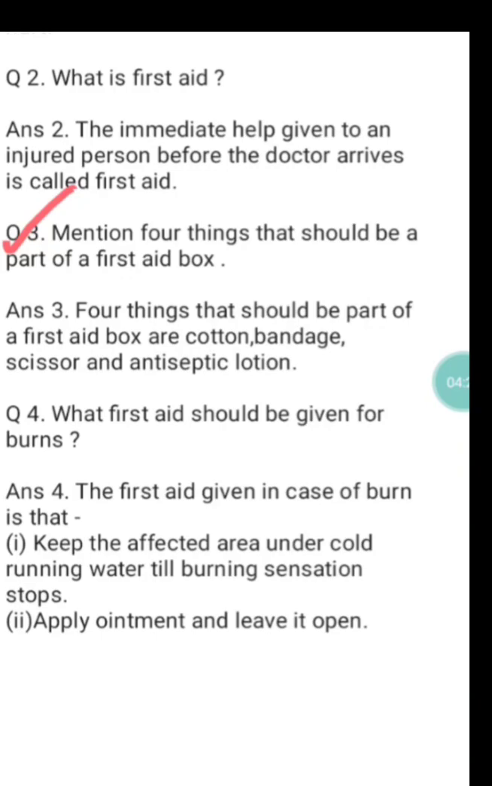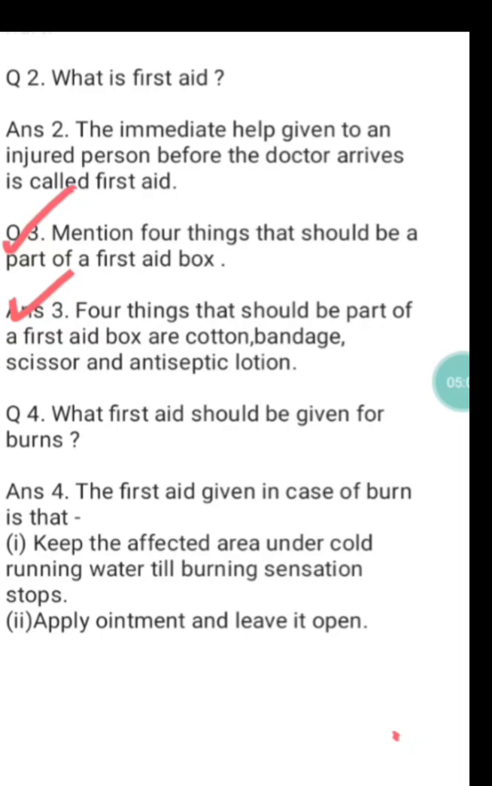Along with it we can keep some painkiller, and a thermometer also we can keep in it to measure the temperature of a person who is suffering from fever. But here you have to write the names of 4 things which are needed to give first aid. Okay, so let's see the answer of this question number 3. Answer 3 is: 4 things that should be part of a first aid box are cotton, bandage, scissor and antiseptic lotion.